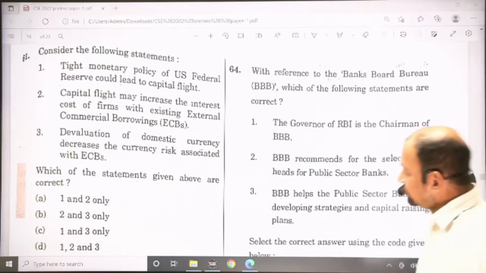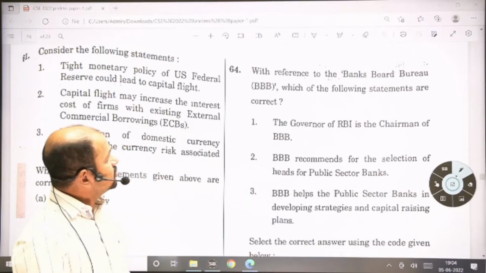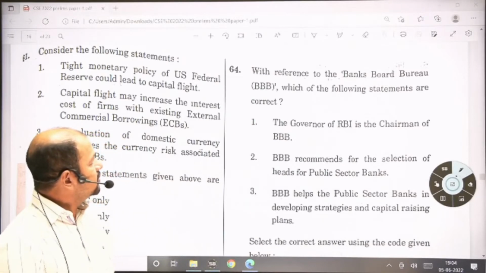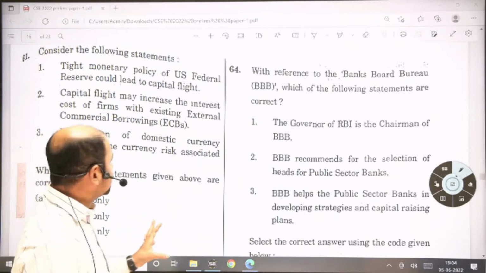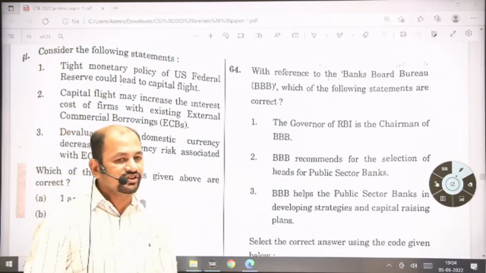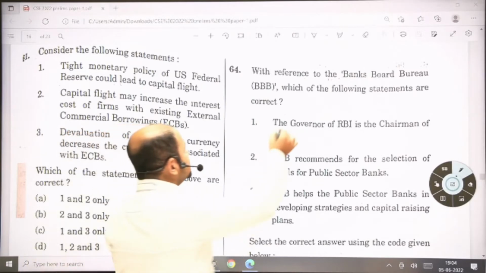With reference to the Bank Board Bureau, which of the following statements are correct? Already I have discussed all these things, means already I have discussed external commercial borrowing in classroom. This also I have discussed. Bank Board Bureau was recommended by the PJ Nayak committee.